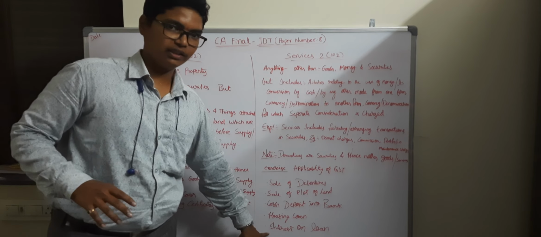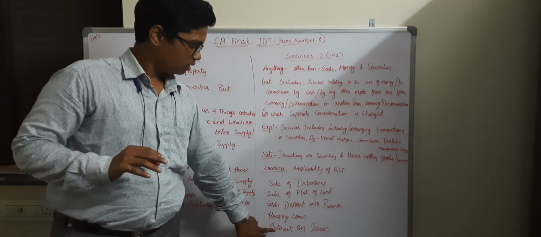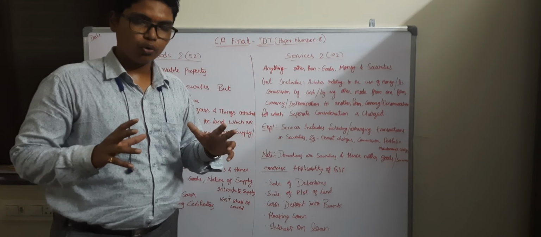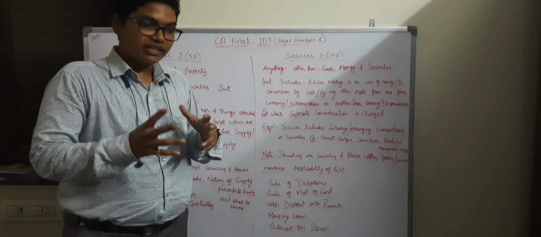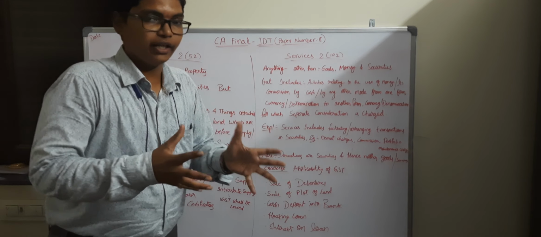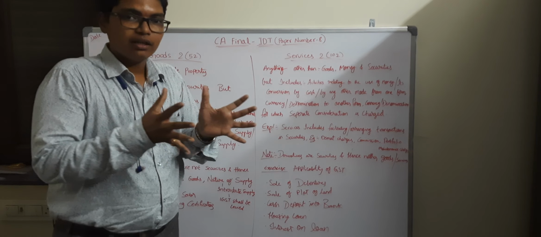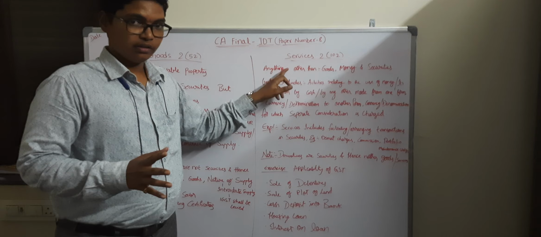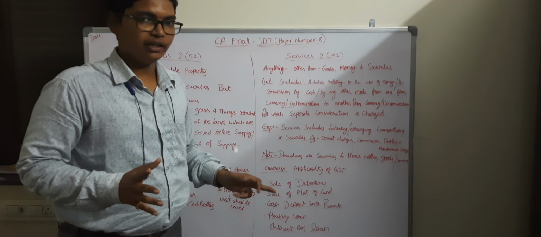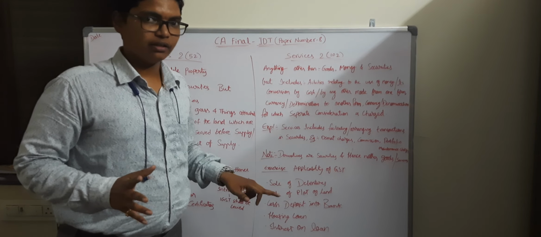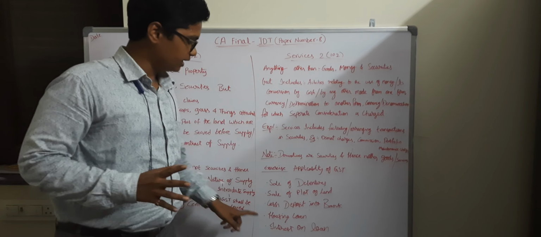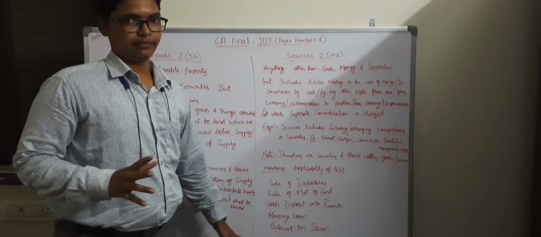Last but not the least, interest on loan. Interest on loan is a consideration for providing loan money, hence it is a service covered under the definition of service. But it is specifically given an exemption in GST, hence it is not taxable. The exemption entry number is 27.